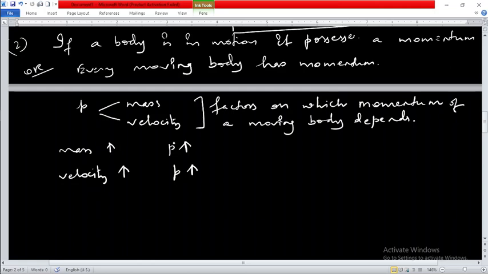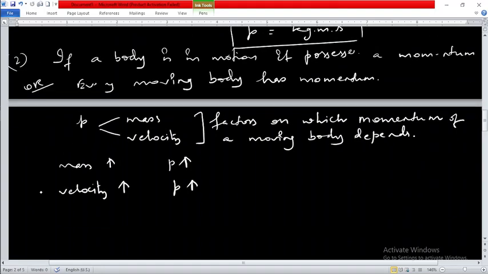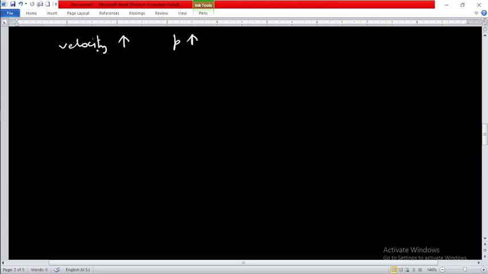Understood? So now we are going to understand this momentum with the help of some daily life examples. Let's try to understand with the help of examples what actually it creates and what situation it gives rise to. Let me move it a little up.